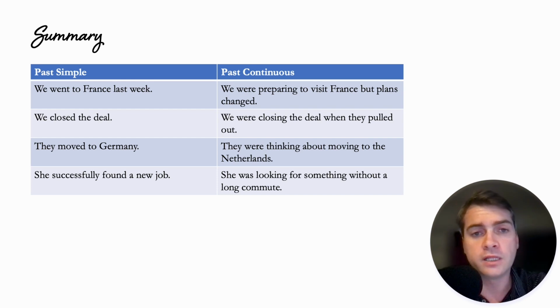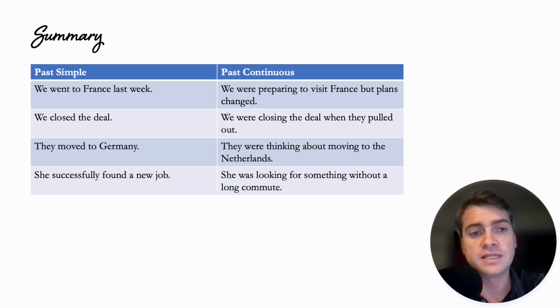Past simple, we closed the deal, so it's finished, it's closed. Versus we were closing the deal when they pulled out, meaning that the deal did not get closed. They moved to Germany, okay, finished. They moved, finished in the past, right? They were thinking about moving to the Netherlands, but then something happened, okay? So they moved, it happened, it finished, past simple. They were thinking about moving, but then they changed their minds, all right?